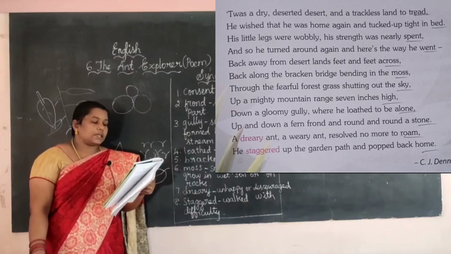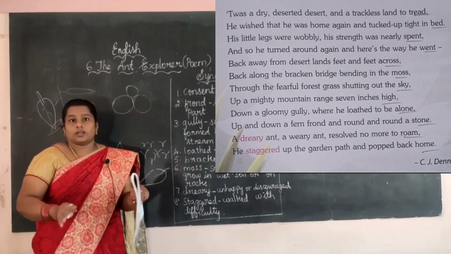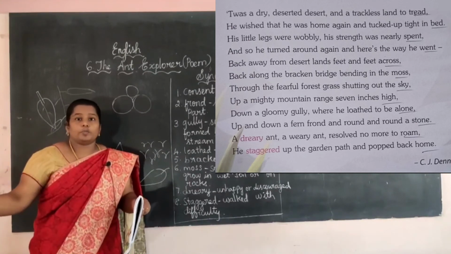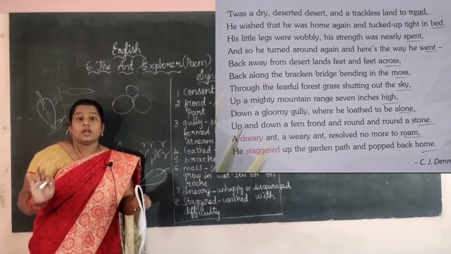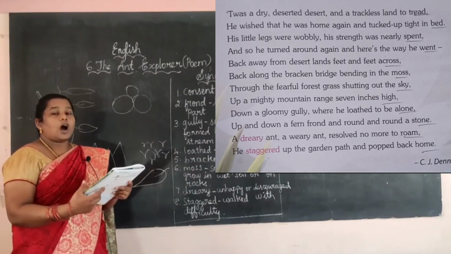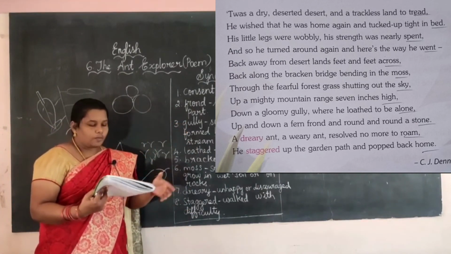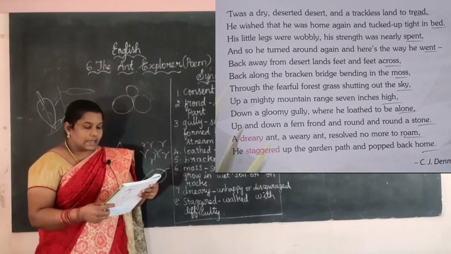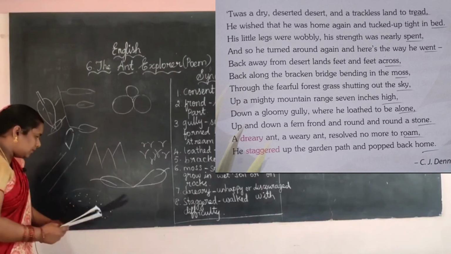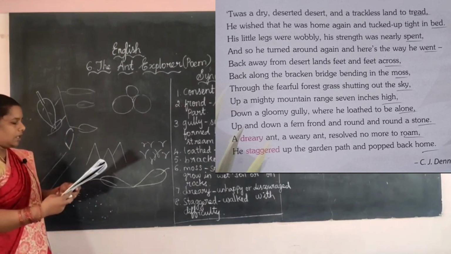Now he turned around again, and here's the way he went. Now he decided, okay, hereafter we are not able to stay here. We can go back to our home. Okay, enough of our exploring, right? He is thinking that and going back home. The way he came, the same way only he can go again, right? So see here, back away from desert lands, feet and feet across, which means here it is moving, then it turns again and goes back to the next area.